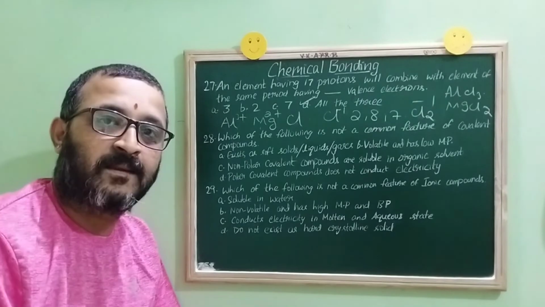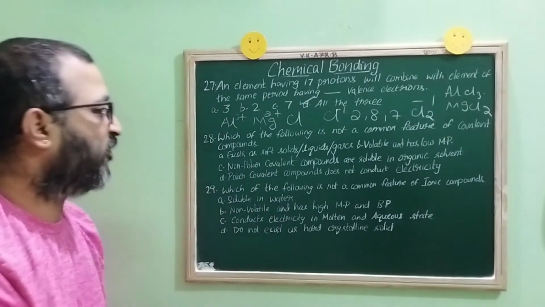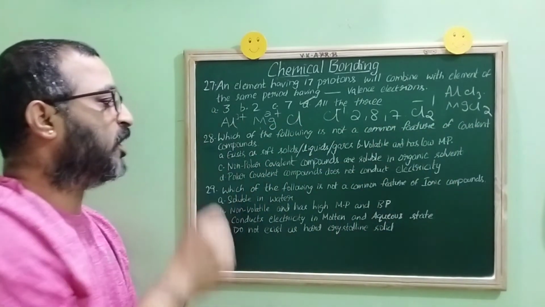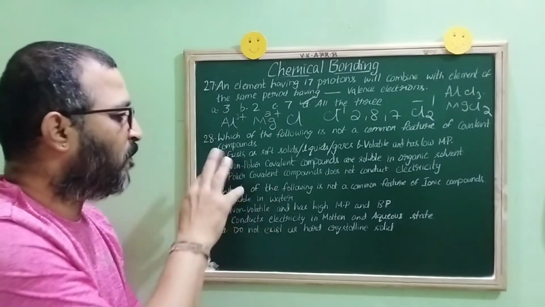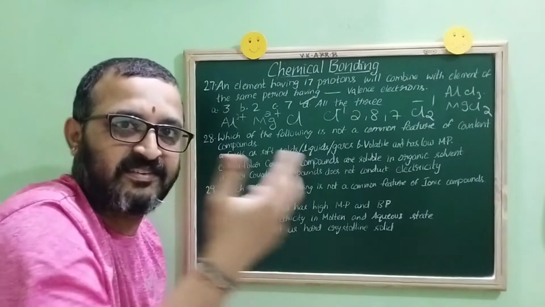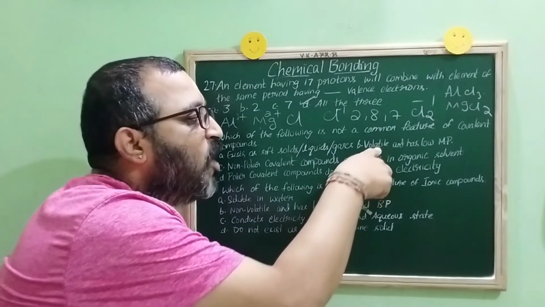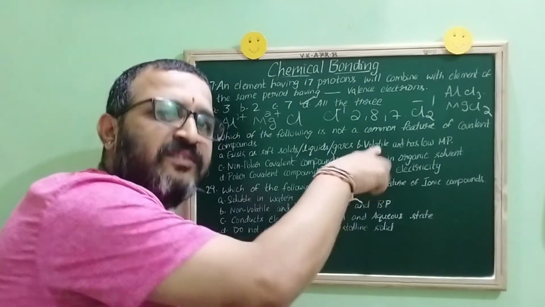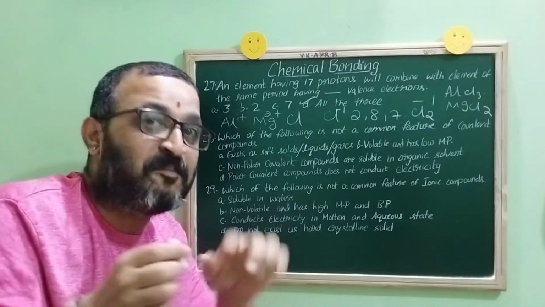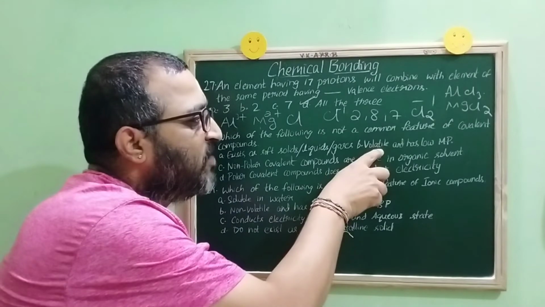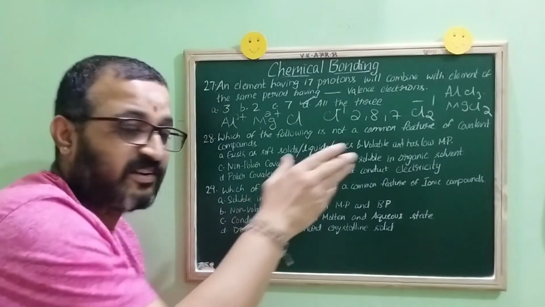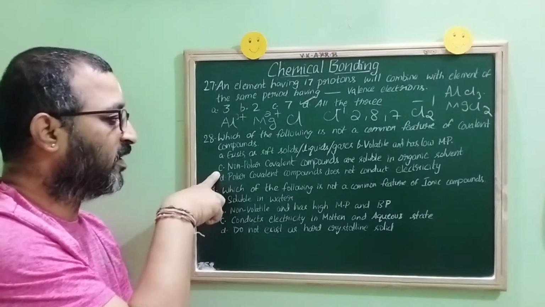Is it clear, children? Okay, children, let us proceed with next question. Which of the following is not a common feature of covalent compounds? Children, we all know that covalent compounds, first one, exist as soft solids, liquids or gases. Yes, definitely. We have already seen that one. And covalent compounds are volatile, right? What is the meaning of volatile? Suppose if you take castor oil and petrol, which will change the state easily? Petrol. So petrol is volatile. Children, definitely covalent compounds are volatile and have a low melting point and as well as what, children? Boiling point also.